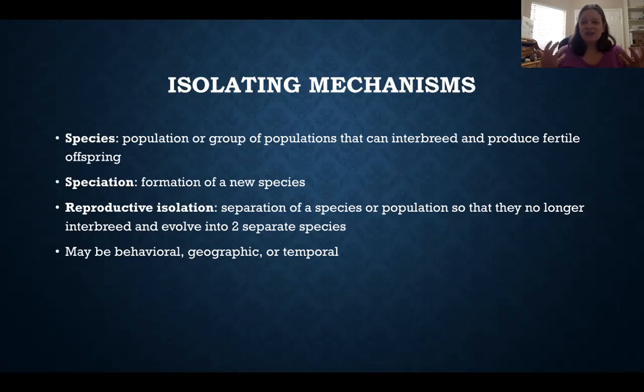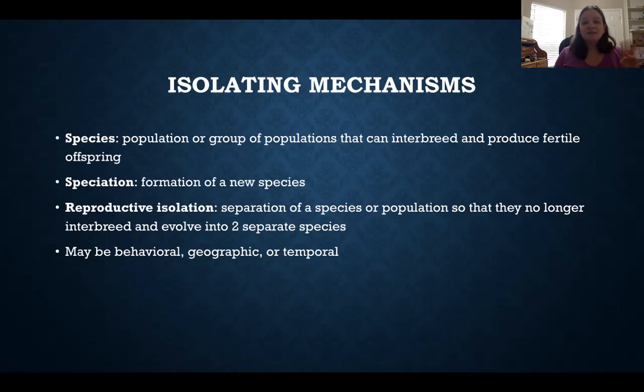So that you end up with two groups that no longer breed together. So they no longer are considered the same species. This is microevolution because, as we're going to see, you're not changing them into something new, right? They're still going to be whatever type of organism they were in the first place. They're just going to have different allele frequencies, okay?